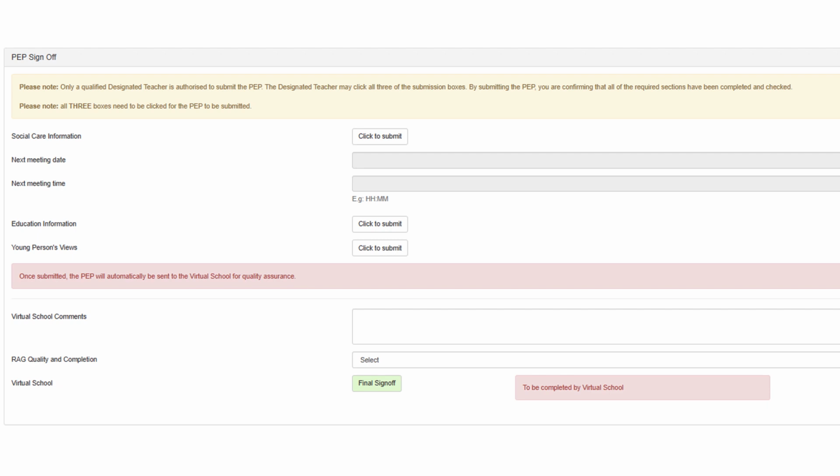It is very important you do not click submit until after the meeting has taken place and once you are confident the information entered is accurate. When you click submit, you're confirming agreement with the record of the PEP meeting. Once all sections are submitted, the virtual school is alerted and will complete quality assurance and sign off.